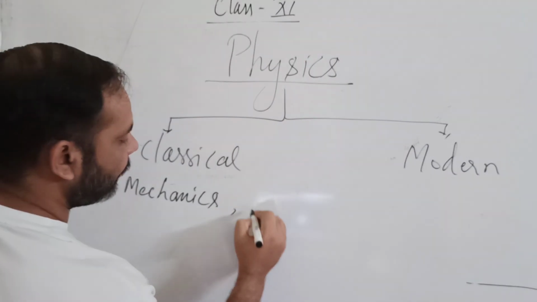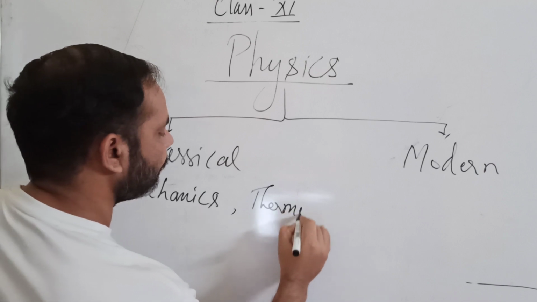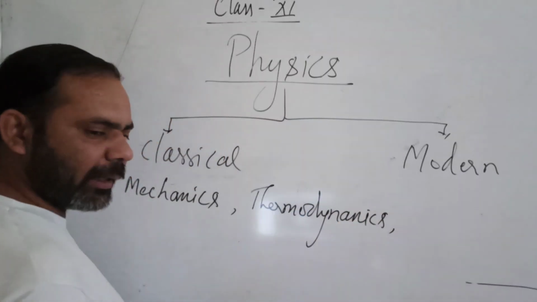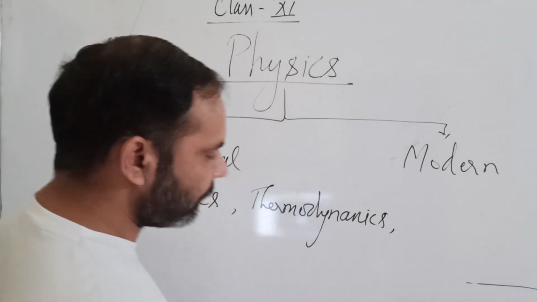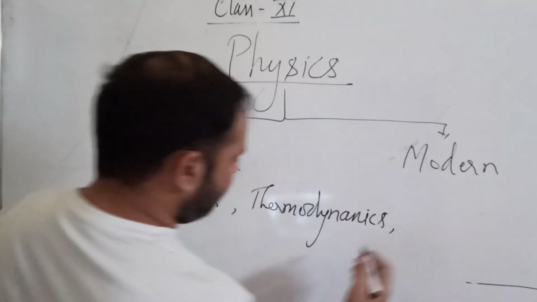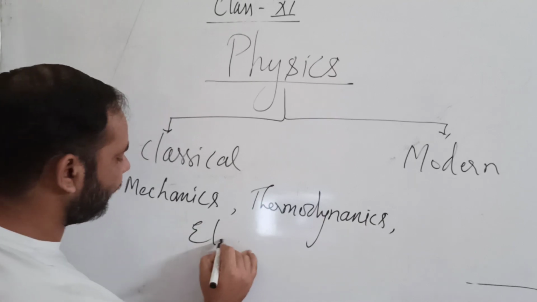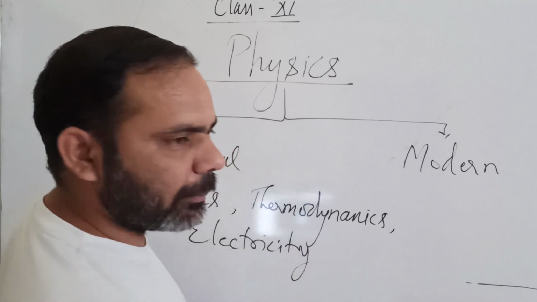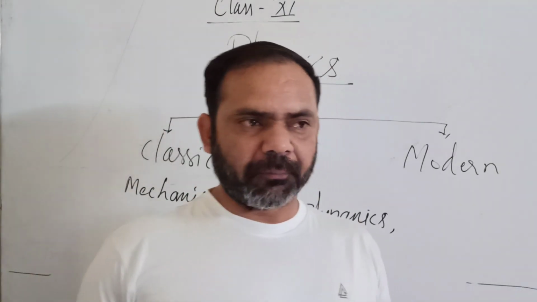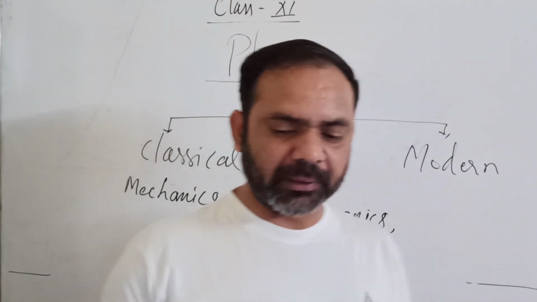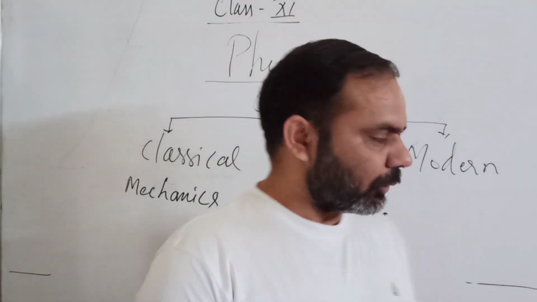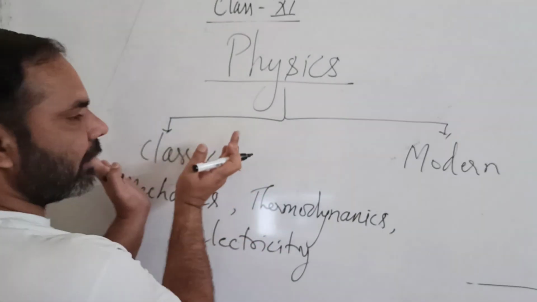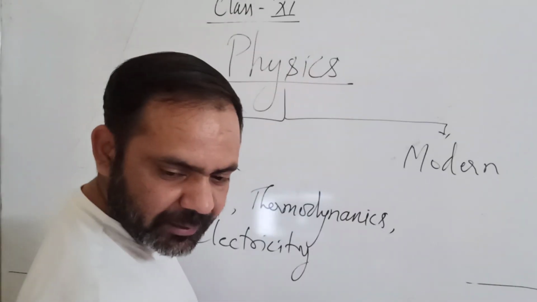Then thermodynamics, which relates to heat, and electricity. These are the classical branches of physics. Classical means from a very old time we have been working on these branches.